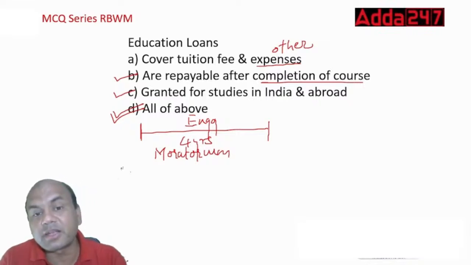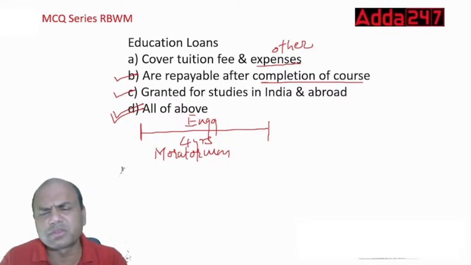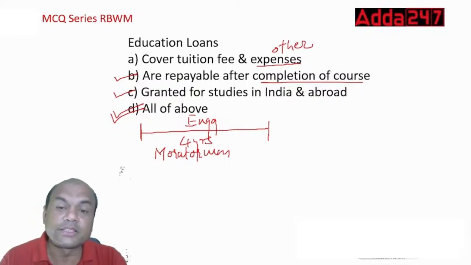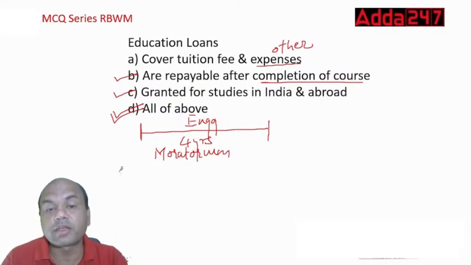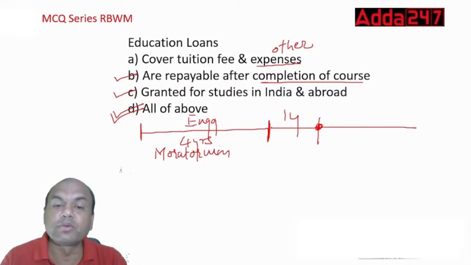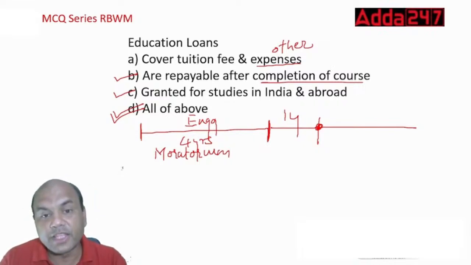But does it mean that we have waived it off? Oh no, forget it, you won't pay at all? No. This is paid, but later. After completion of the course, we give still 1 year more, 1 year for a job, right? After this job, your EMI starts. So whatever is pending for these 4 plus 1, these 5 years, whatever the interest is, that is taken from that student.